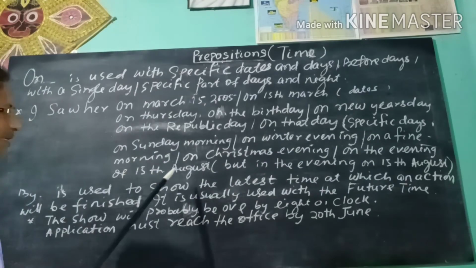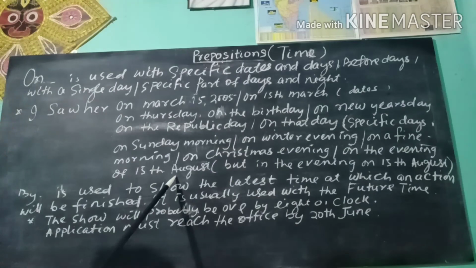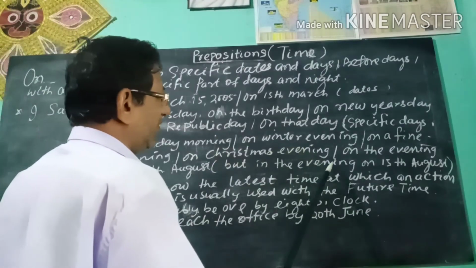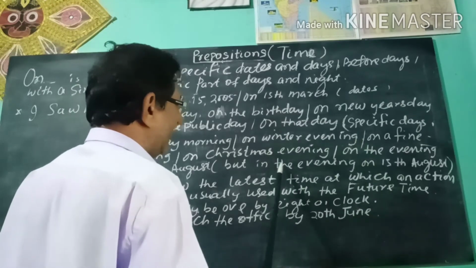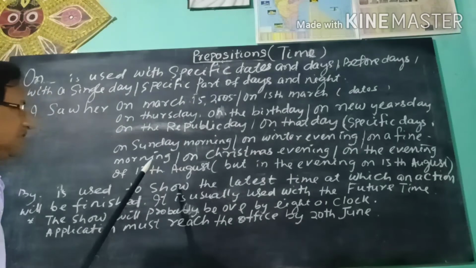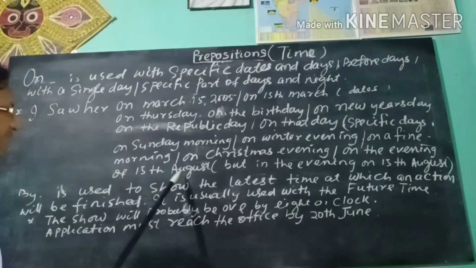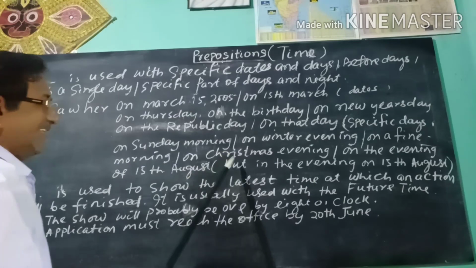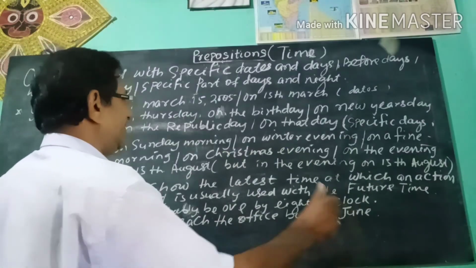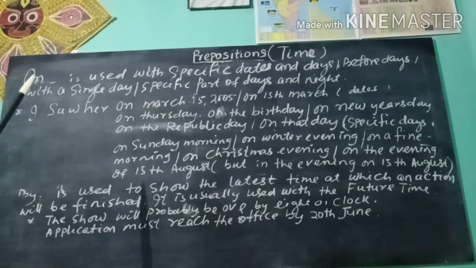Next, you see on the evening of 15th August, but you can say in the evening on 15th August. So, see the difference. On the evening of 15th August, but in the evening on 15th August.